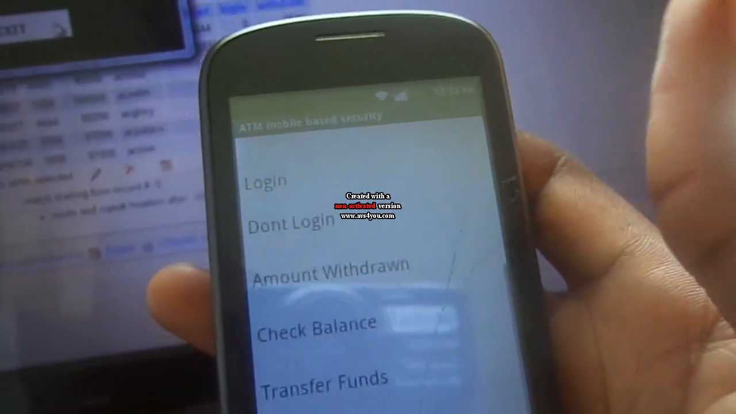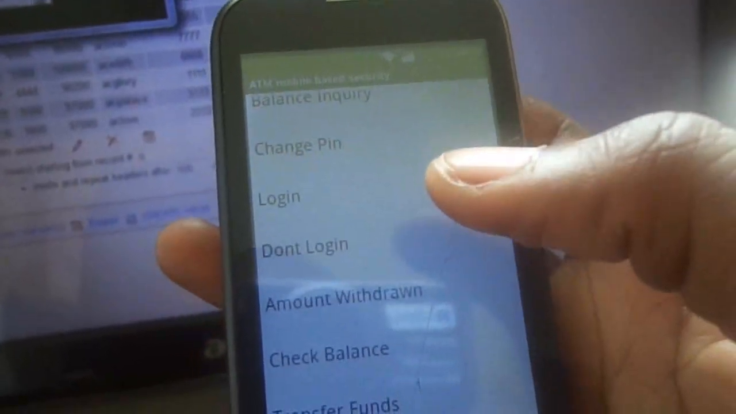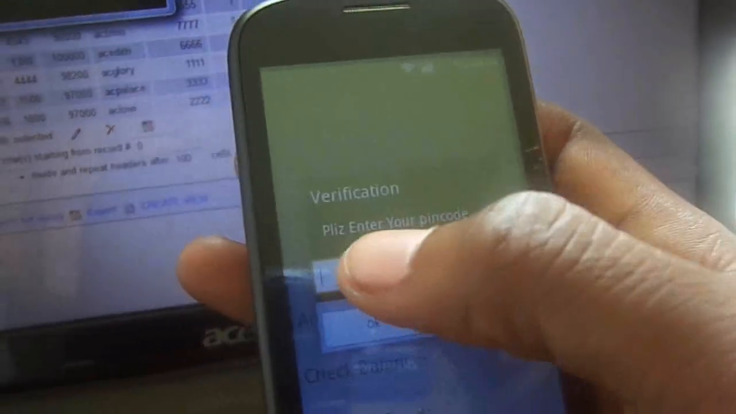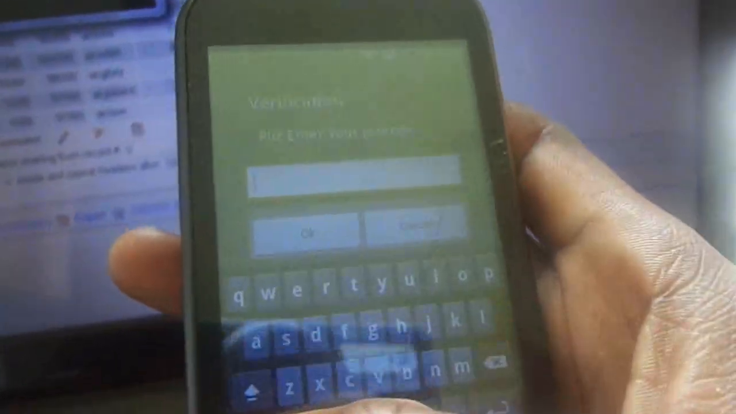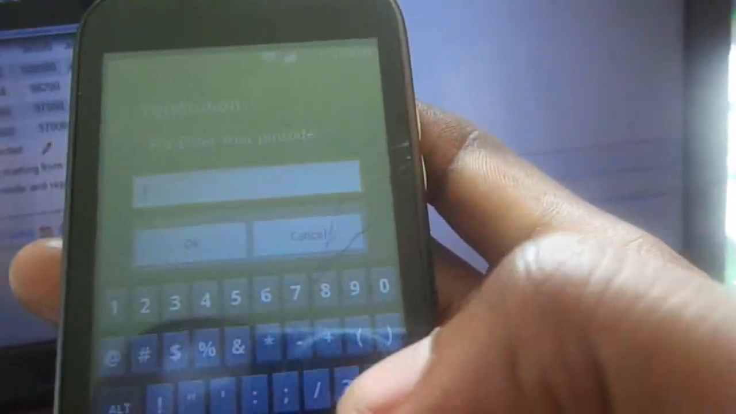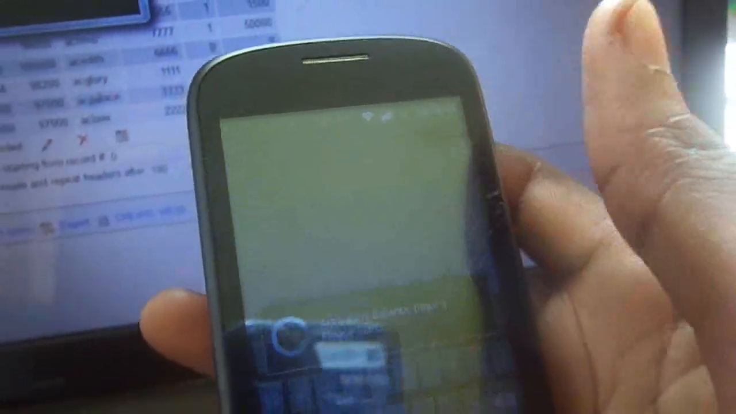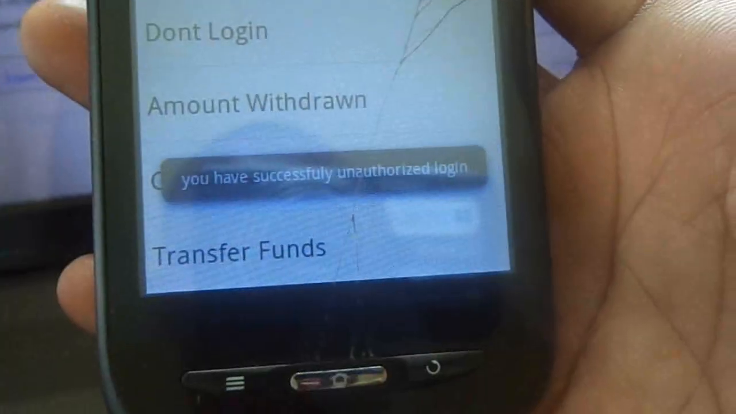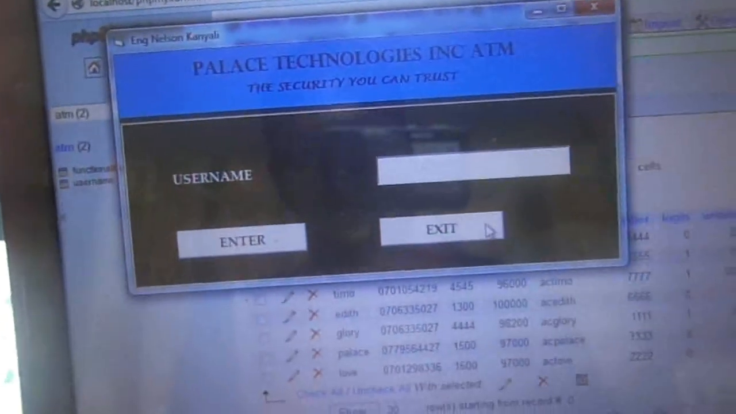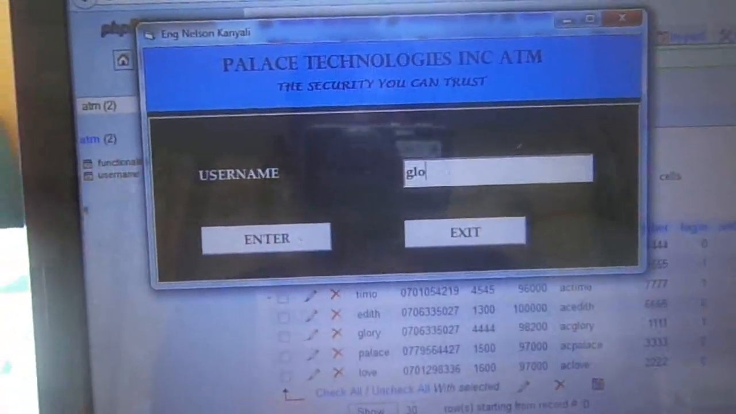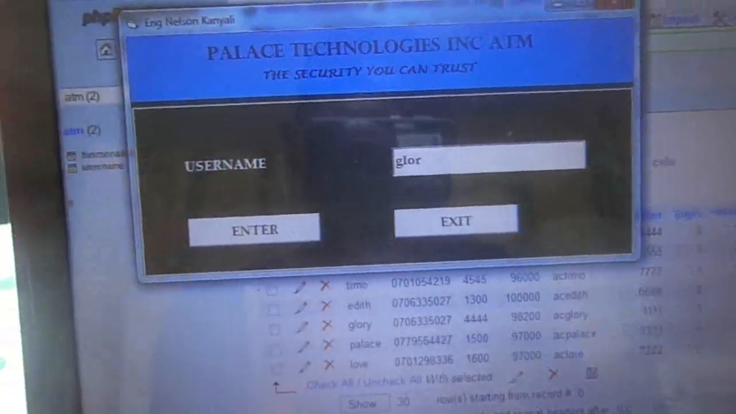But now we want to lock our account so that even if someone has our PIN code and the card, he cannot log in. So you just come in and don't log in. They tell you to input your PIN code. When you input the PIN code, mine is 4444. When you input the PIN code, they tell you have successfully unauthorized the login. So when someone goes on the side of the ATM and he tries to log in using your username, I modeled the ATM machine here.